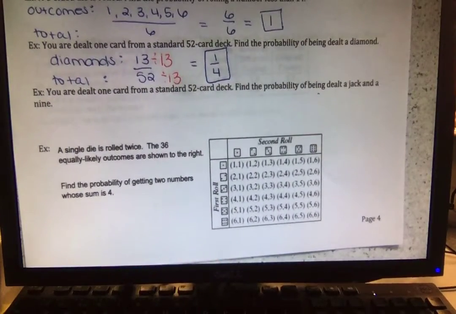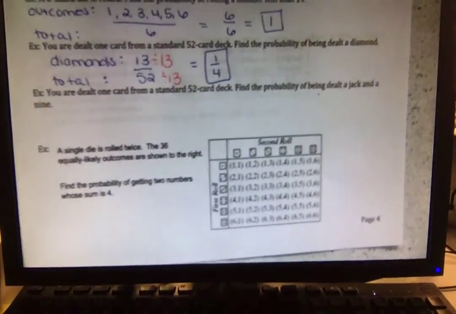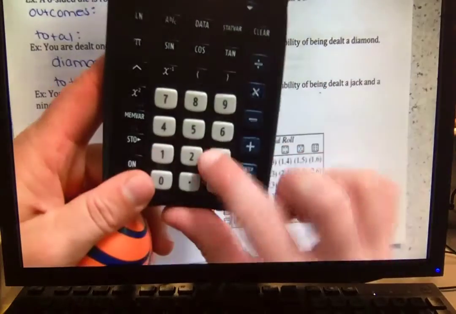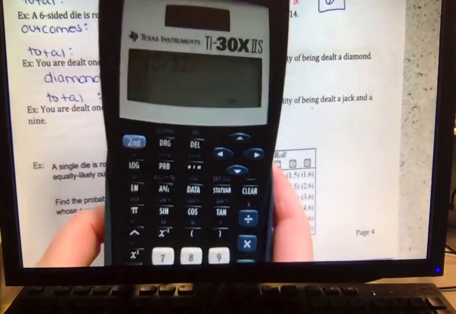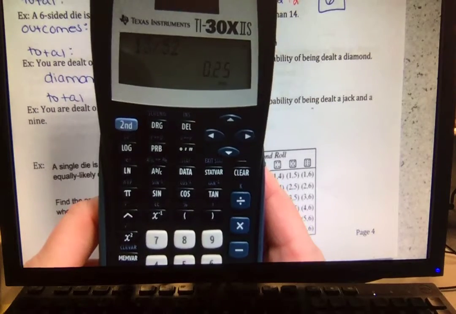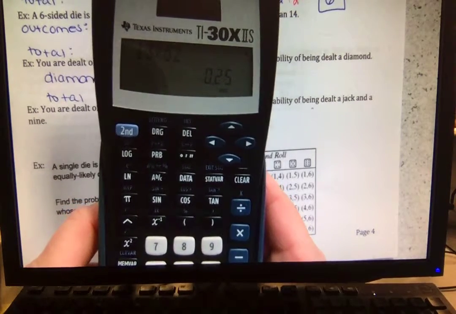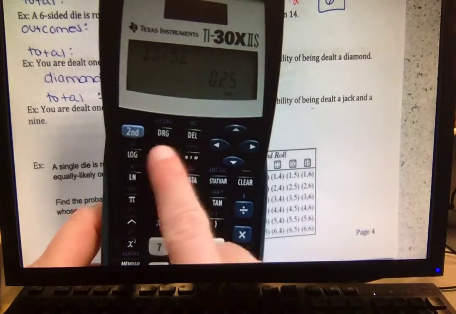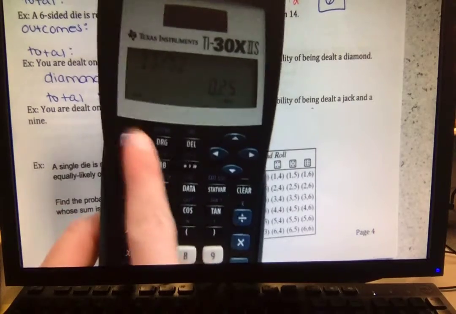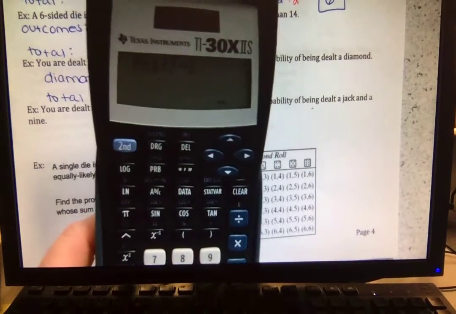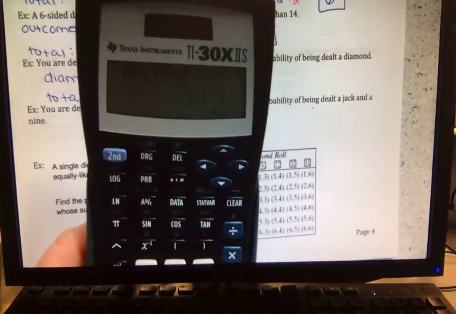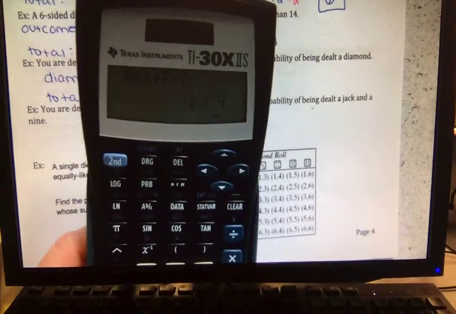By the way, our calculator, because I've seen a lot of us whenever we went to simplify this, we're like, oh. So on our calculator, if we have 13 divided by 52, press enter, we get 0.25. So turning this from a fraction to a decimal or vice versa, do you see above the PRB button? In light blue, so we're hitting our second PRB button, it is asking us to turn our answer from a fraction to a decimal or vice versa. Press enter, 1/4. It simplifies it for us.